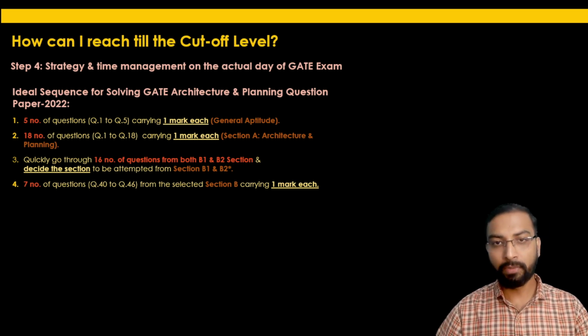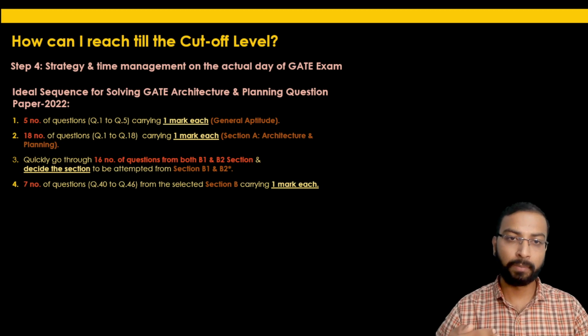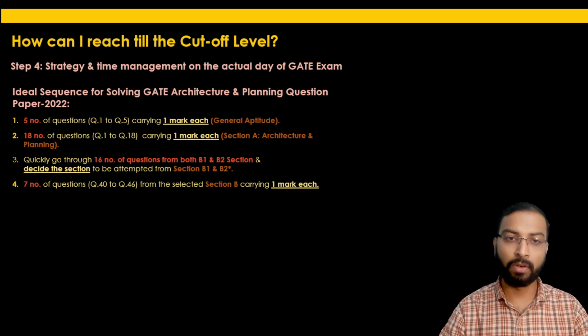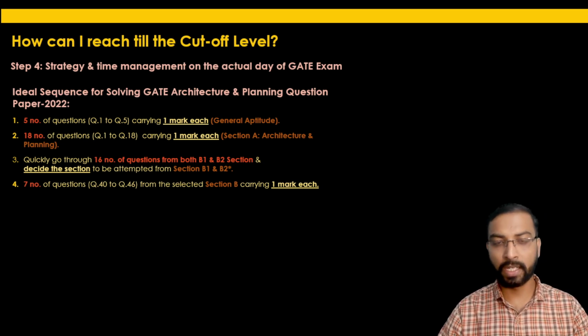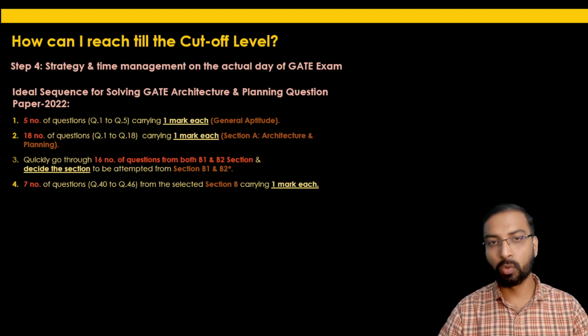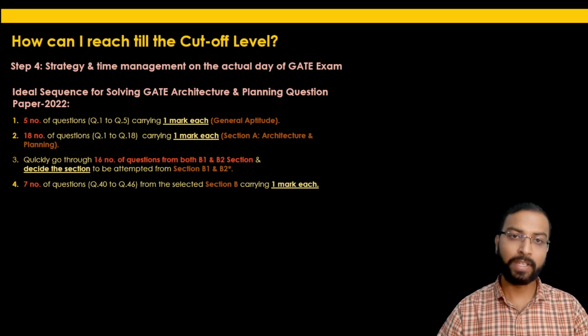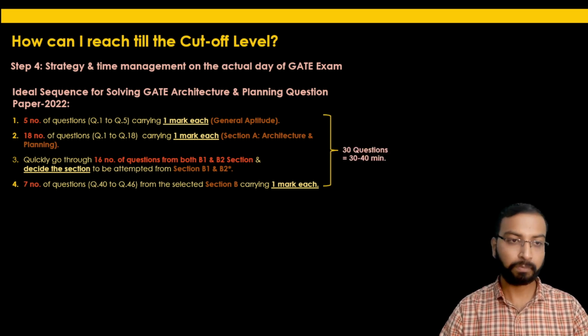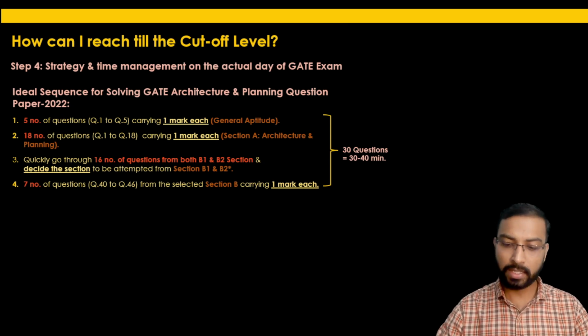It will help you boost your confidence when you find that some of the data you have already learned and read in the previous year question papers or in the syllabus of GATE Architecture and Planning. You will be easily able to solve the 1 mark MCQ questions. So you should first attempt the 1 mark MCQ questions in the entire paper. These 30 questions should not take more than 30 to 40 minutes as per the ideal time distribution. The reason behind this is that